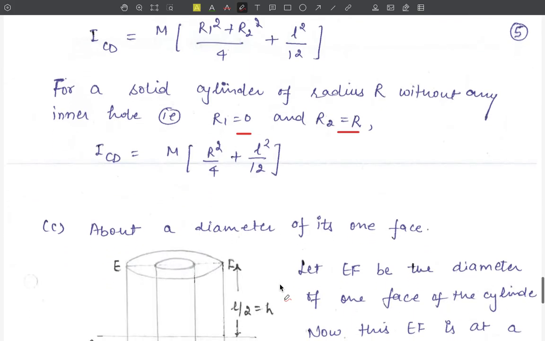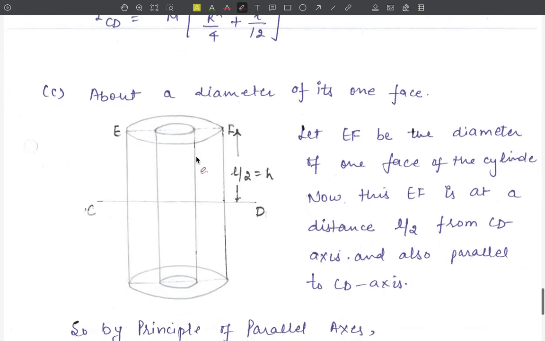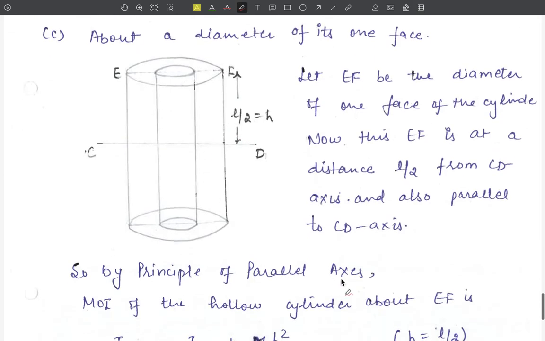Now our next case is to find out the moment of inertia of the same hollow circular cylinder about one of its diameters of one face. Let EF be the diameter of one of the faces of the cylinder, and therefore this EF is the required axis of rotation. Now it is clearly visible that EF and CD axes are parallel axes, and the distance between these two parallel axes is equal to L upon 2. Therefore this h will be equal to L upon 2, and we can use here the principle of parallel axes.